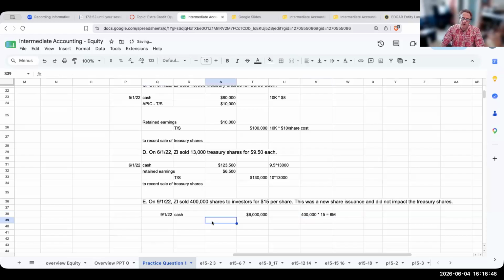Okay. Now, at the same time, my credits are going to be to two places. I have common stock at par and additional paid-in capital common stock. So that's what I'm going through and dealing with here, and this is going to be record share issuance.